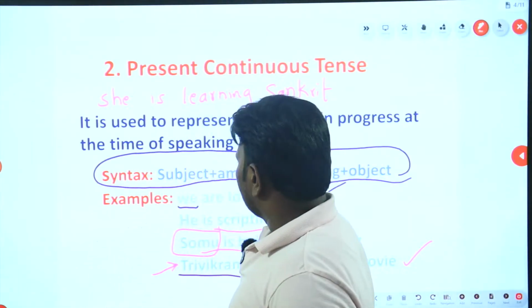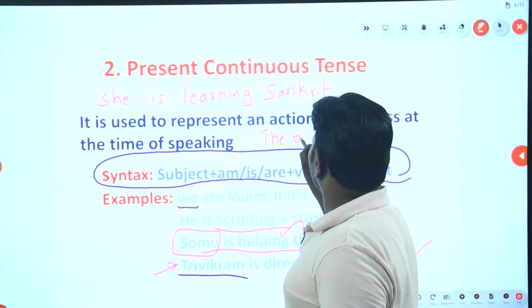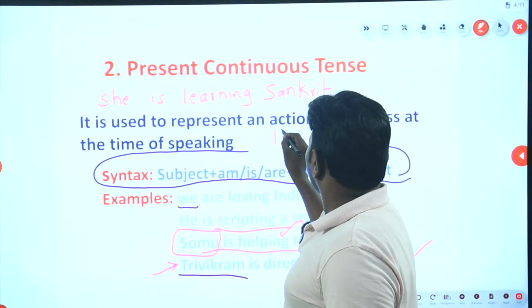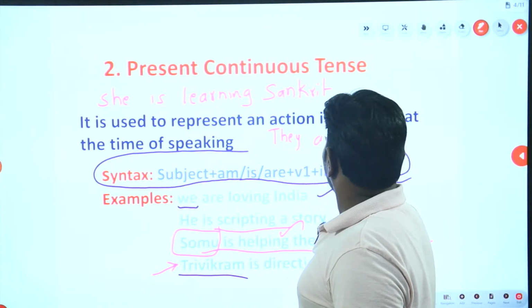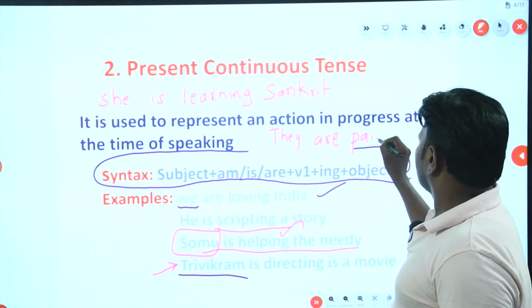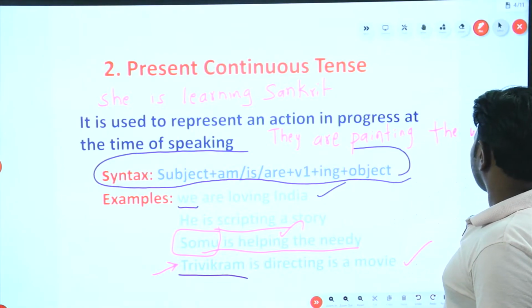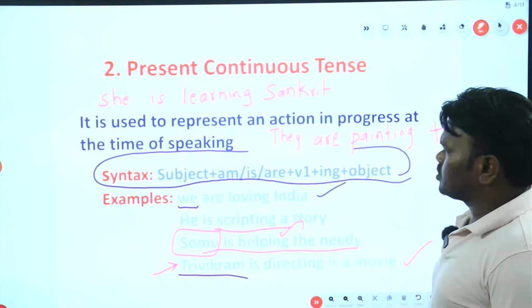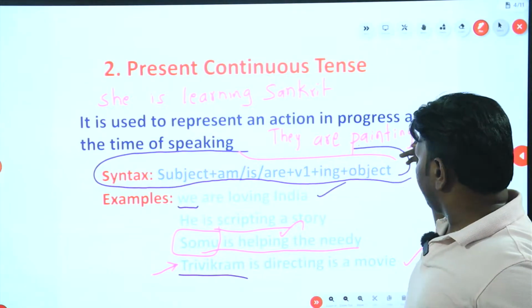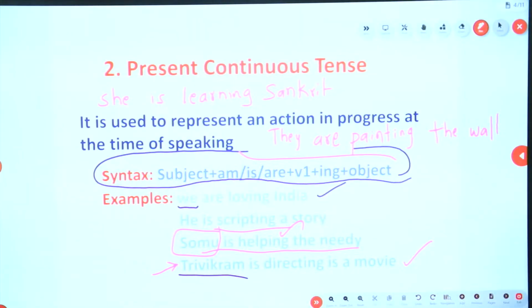Okay. They are, okay, say painting the wall. Painting the wall. So the most important thing is to remember this structure only. So they are painting the wall. Is it a present continuous tense? Yes. How do you say that it is present continuous tense?